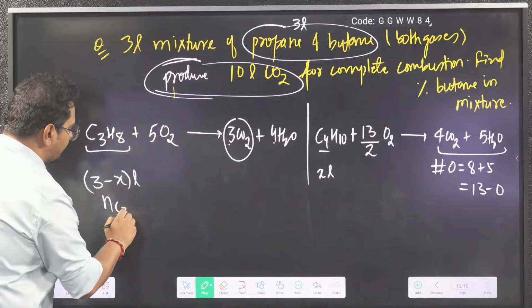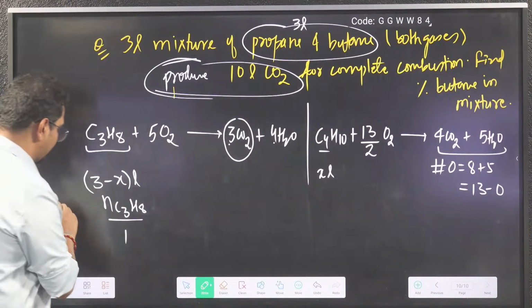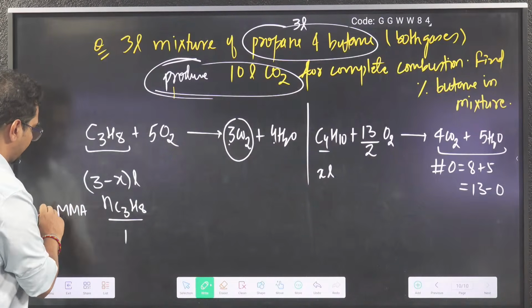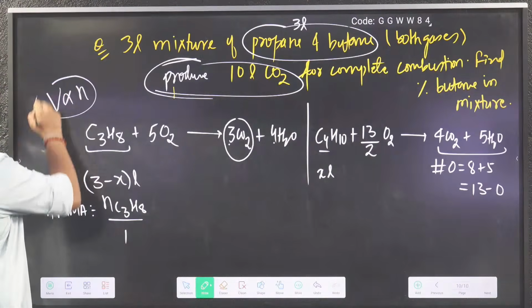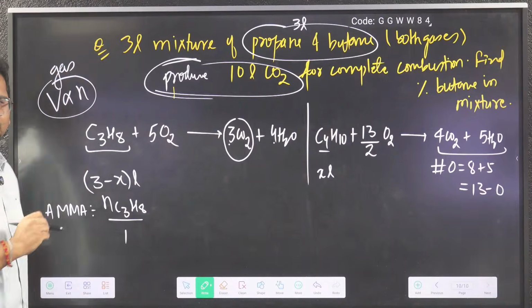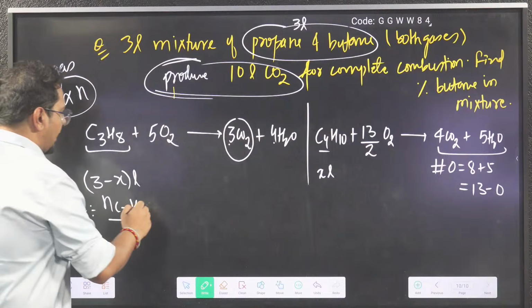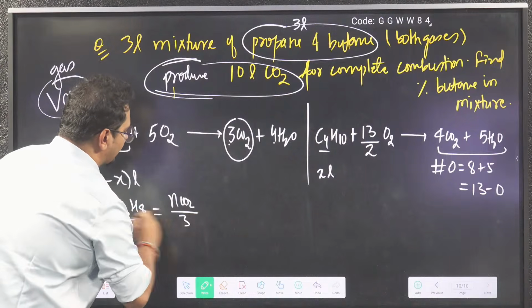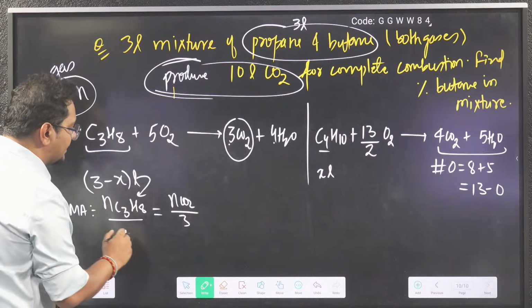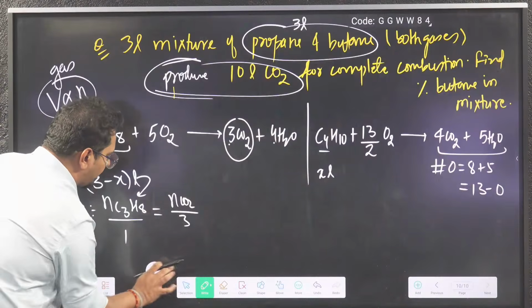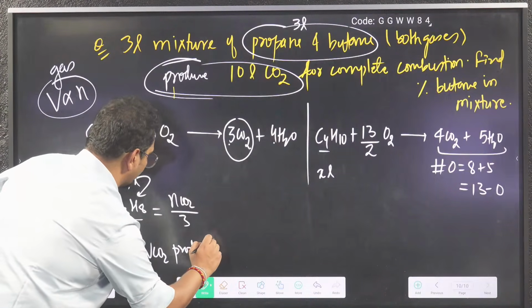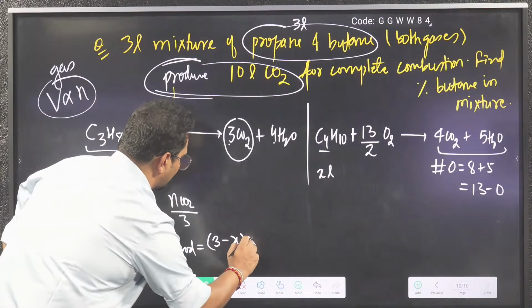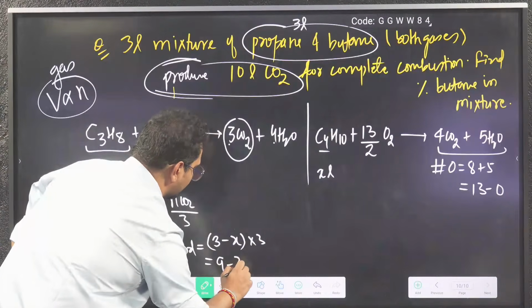So, sir, moles of C3H8 by 1, I'm applying mole analysis, and in place of moles I can use volume also for gas, if you remember Avogadro's law, is equal to moles of CO2 by 3. So here I put 3 minus X liter. So the volume of CO2 produced in this first case is 3 minus X into 3, that is 9 minus 3X liters.